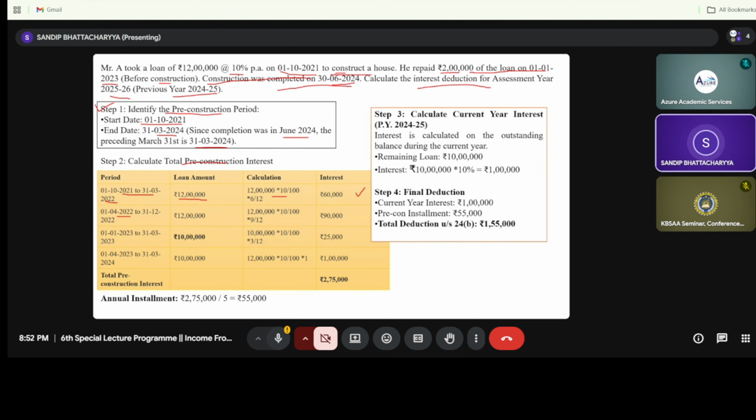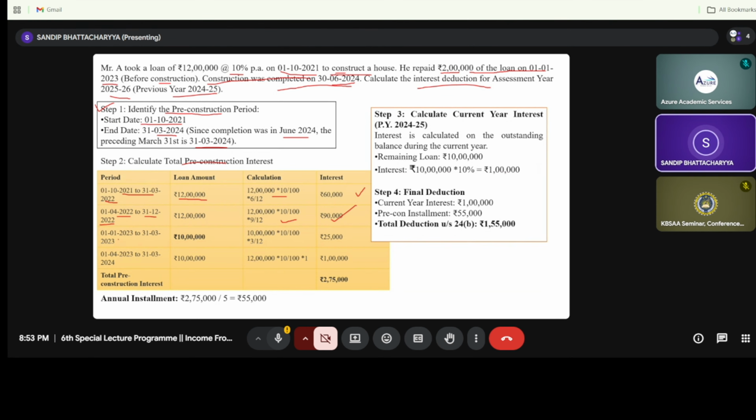The total principal of the loan is rupees 12 lakh, and on 1/1/23 he has paid 2 lakh out of 12 lakh. So it will be 1/4/2022 to 31st of December 2022. How many months? It will be 9 months. So 12 lakh into 10% into 9 months, that is rupees 90,000.